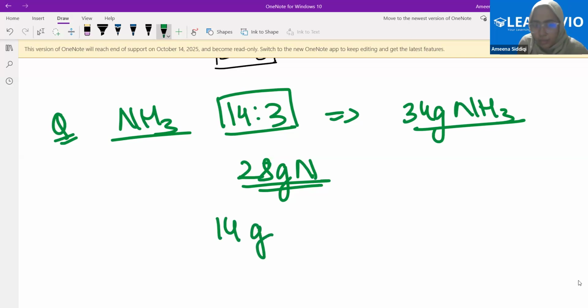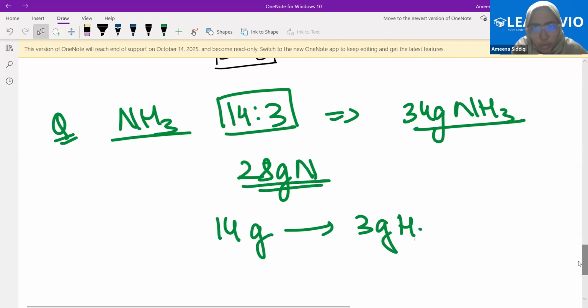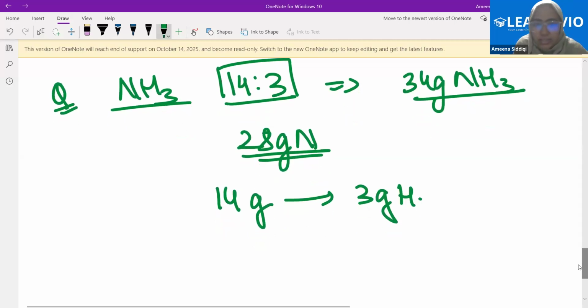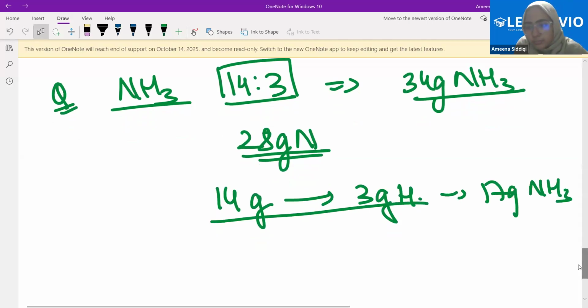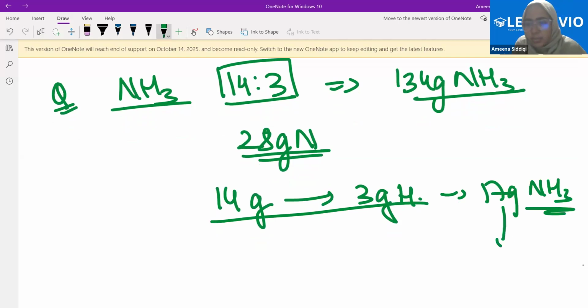14 grams of nitrogen combines with 3 grams of hydrogen, right? And when this is the ratio, I get 17 grams of ammonia. How much ammonia do I have right now? Just the double of this, 34 grams, right?